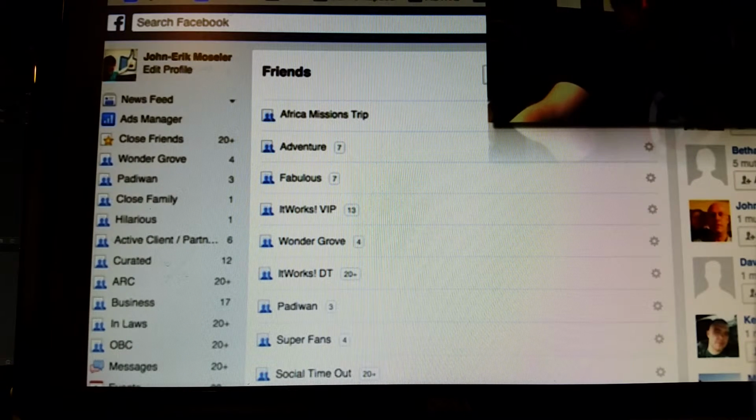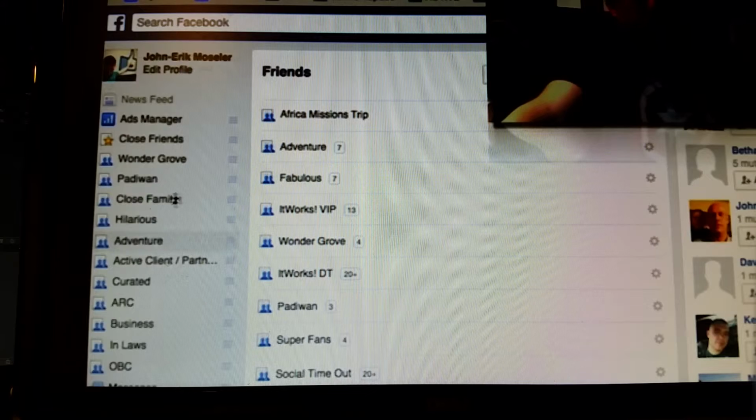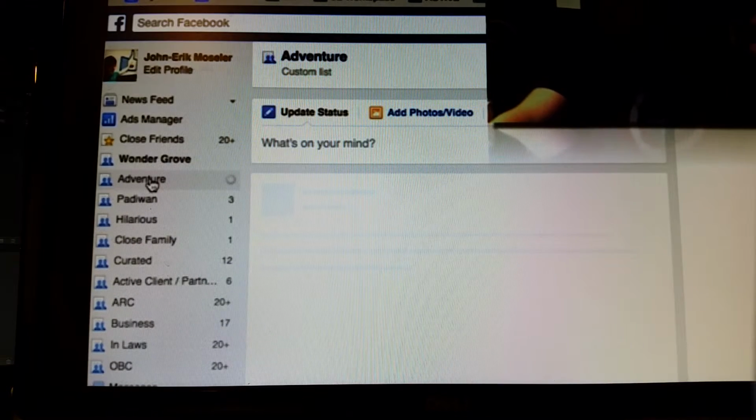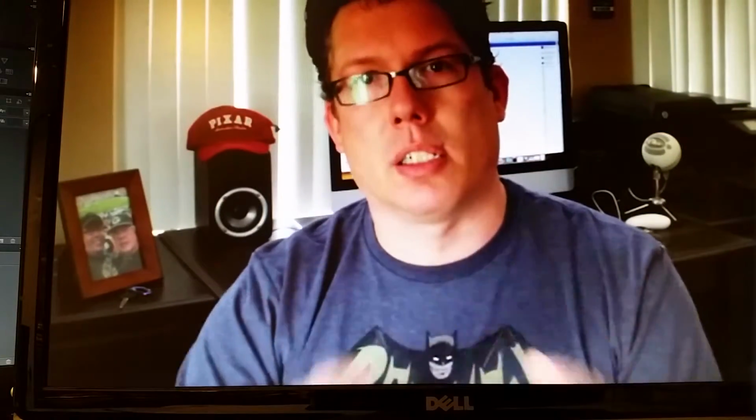Always look for the gear. See, I can edit over here, and I can rearrange. And so now I can move Adventure all the way to the top. Oh, that's really cool. I can get all of that detailed information, and so I don't ever miss a thing. Now, Facebook works for me, not the other way around. This is going to allow you to be super thoughtful.